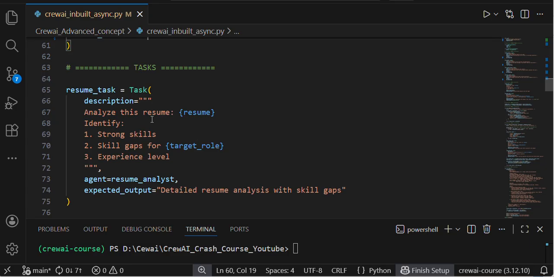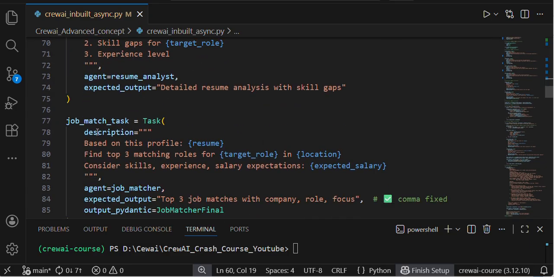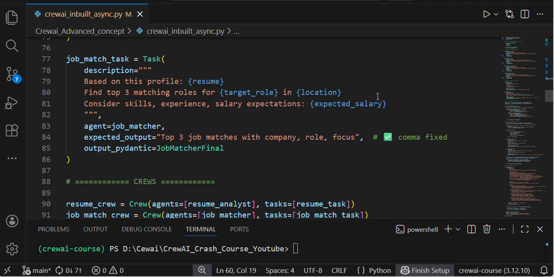This is my resume analyzer. This is my job matcher. Here I'm giving a 4 variable template, defining the top 3 job matches with company, role, focus. Here is my Pydantic output, to get the agent's final response as a structured one. That's why I'm setting output_pydantic equal to my Pydantic class.